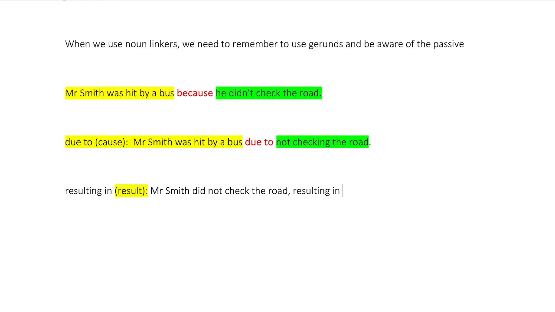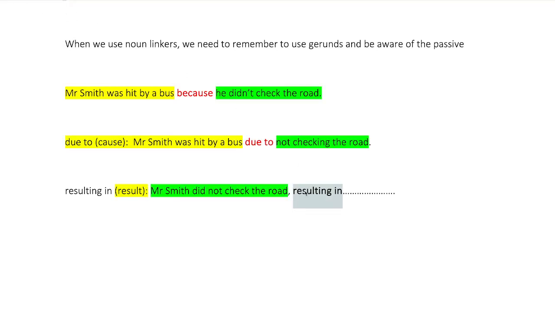I wonder if anyone who's watching can give me what the answer would be for that. Does anyone know? It's okay, Siam, you can answer if you want. What would that be followed by? Mr. Smith did not check the road. That's what started this. That's the cause.